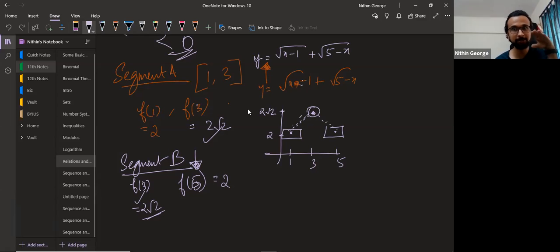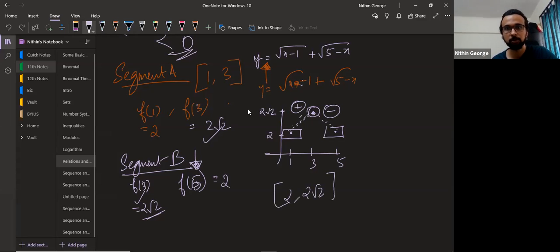When you find dy by dx equal to 0, you can separate it into different regions, and each region will be monotonic. For the 1 to 3 region, it will be increasing. The 3 to 5 region will be decreasing. Because the slope was positive here and negative here, we checked from where it increases to where it decreases to where. So we can see that the maximum value is 2 root 2 and the minimum value is 2. So this will be the range of f.